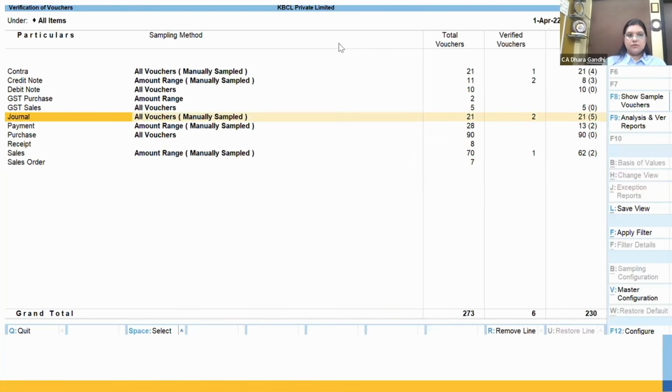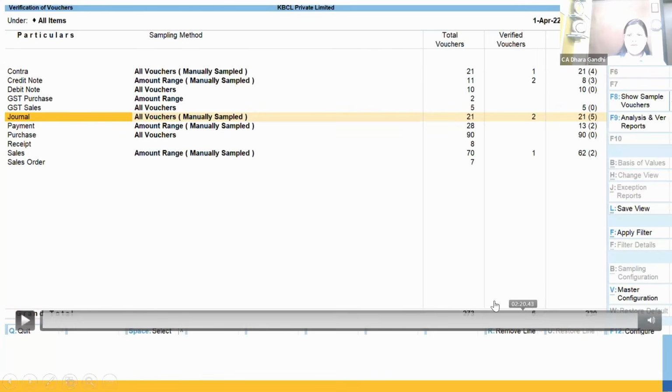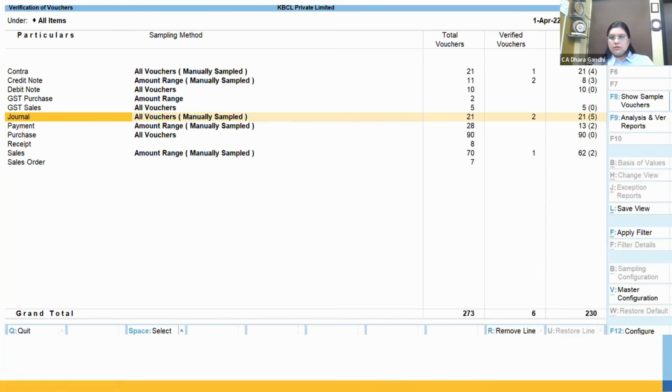So all the list of particulars you can find here: the sampling method which you have added, the total number of vouchers which have been sampled, how many vouchers you have verified or have a query on, and this is the sampled voucher. So this is a simple method of vouching. If you don't want to go through the entire checking phase, you can do this on a random basis. Either you can use that data analysis feature and go through every tab, or simply sort your data by the data sampling method here.